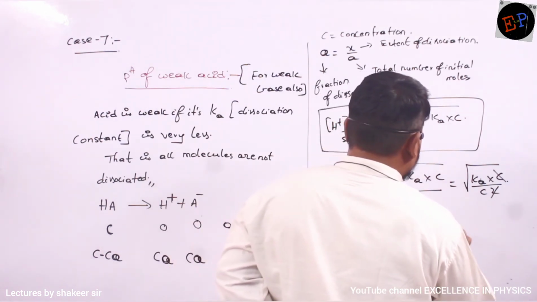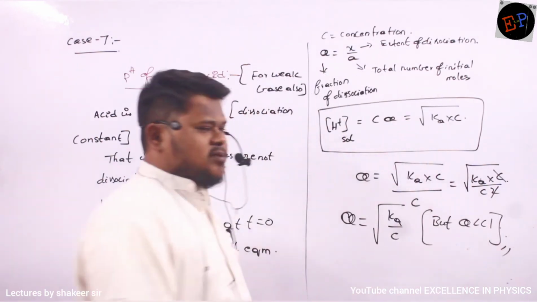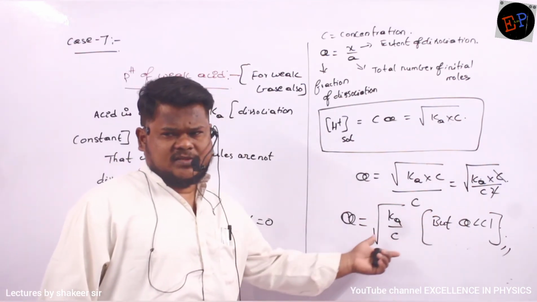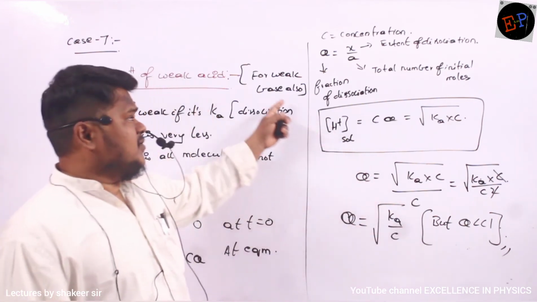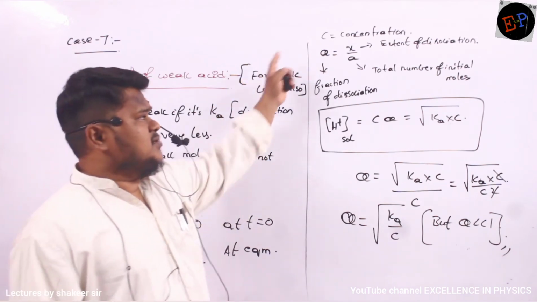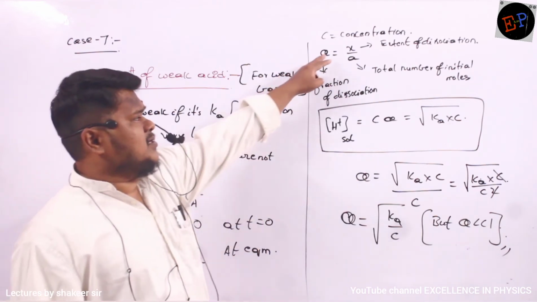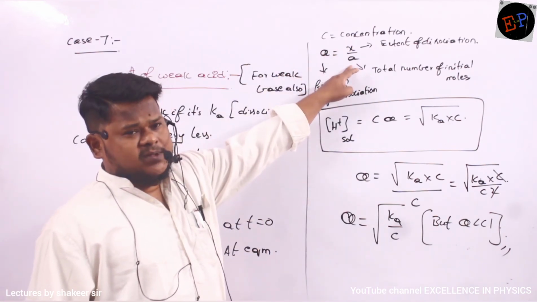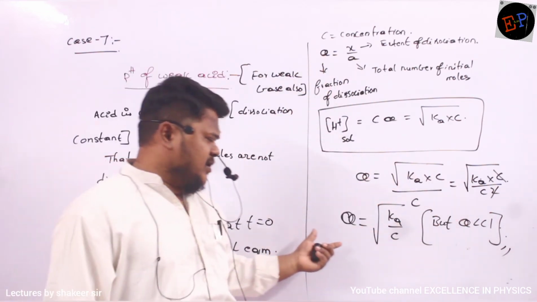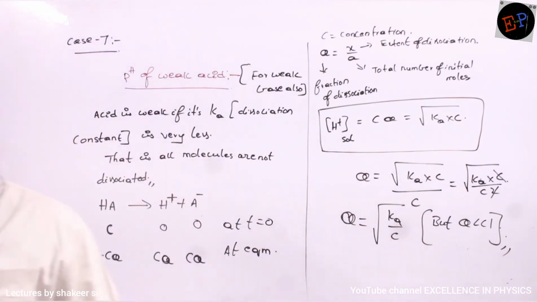But in which condition? Alpha should be much less than 1. For this condition, we can use this relation of alpha. Why is it much less than 1? Because alpha is nothing but the fraction of dissociation. So this is a weak acid or a weak base, so dissociation will be very less. Only very few molecules will dissociate. So X value is much smaller when compared to A value, so automatically alpha value is much less than 1. So when alpha value is much less than 1, then you can use this relation: alpha is equal to square root of Ka divided by C. Are you able to understand?